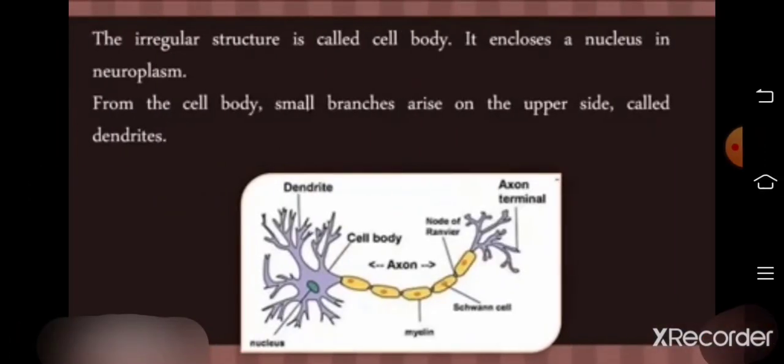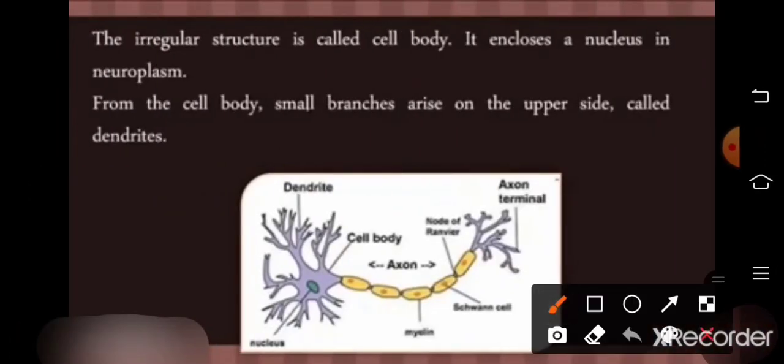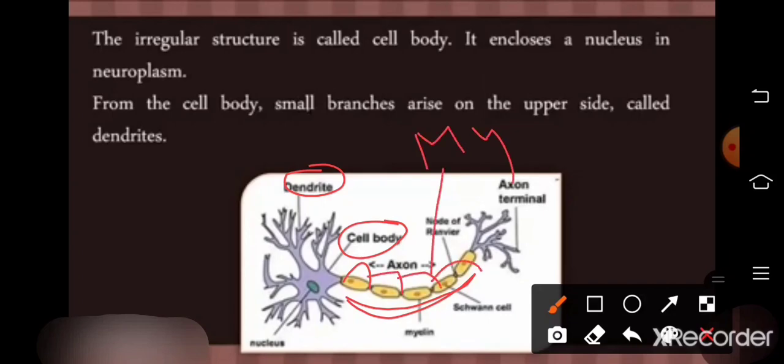Okay, so you can see from the image, this is the dendrite portion, and this is the cell body or cyton portion. This contains a nucleus, and this elongated portion is called the axon. The axon is covered with a myelin sheath that is made up of protein and fat.